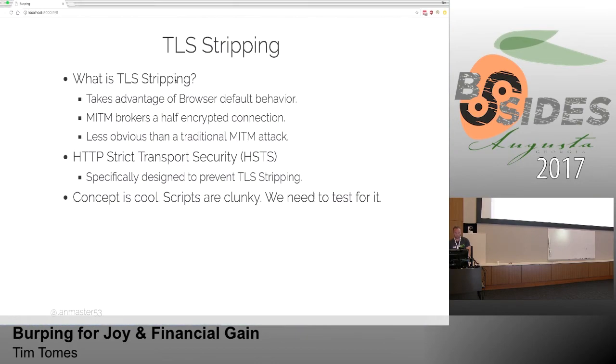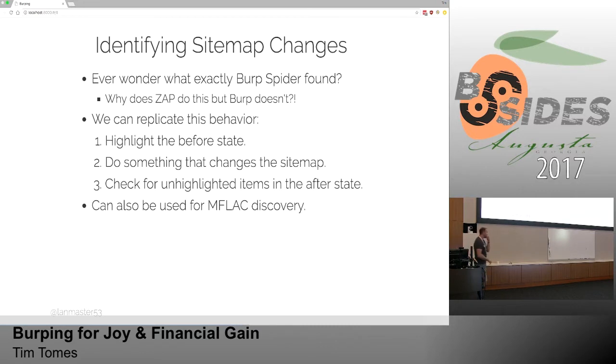Okay. So the next unintended use for this is this ability to identify sitemap changes. Who here has used that Backbox before? Show hands. Good, only two. I was hoping to see no hands. But regardless, for those of you that have used that before, it's got a feature that I actually like. It's probably the only thing I like about it.